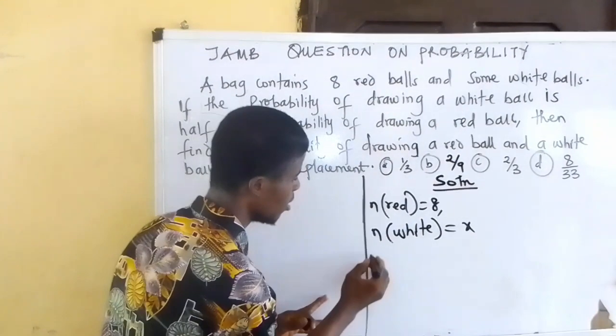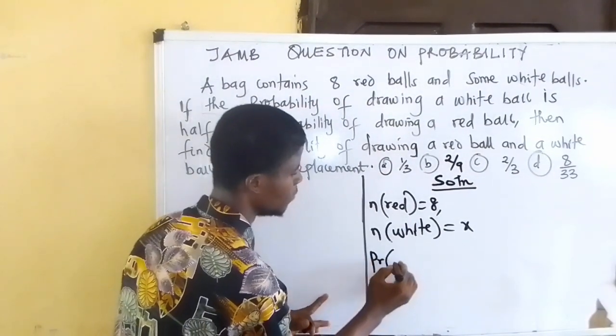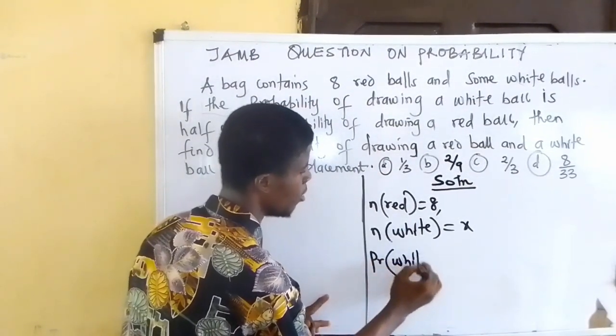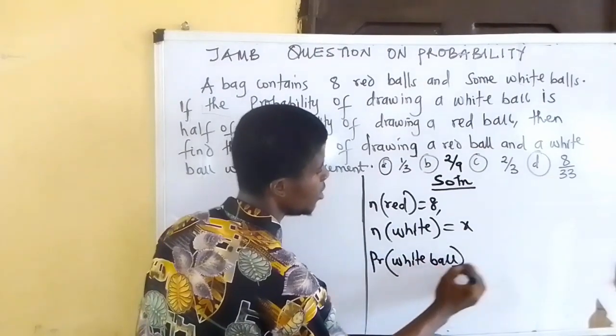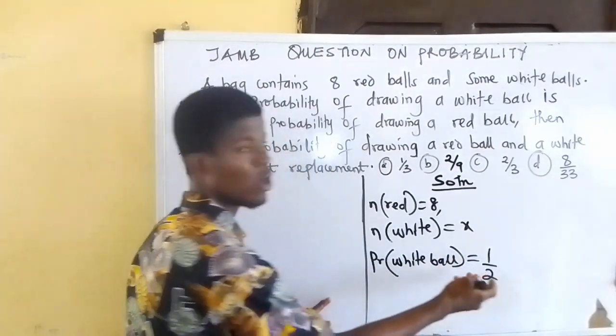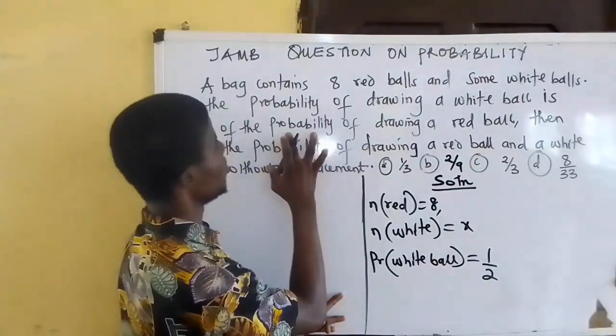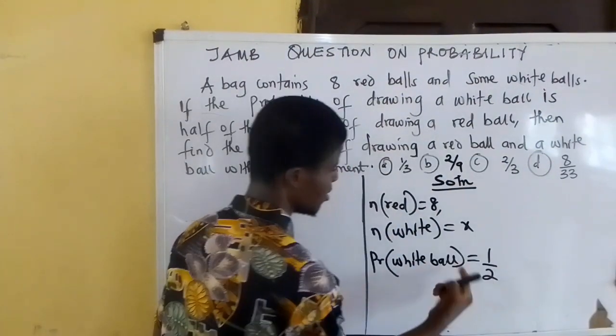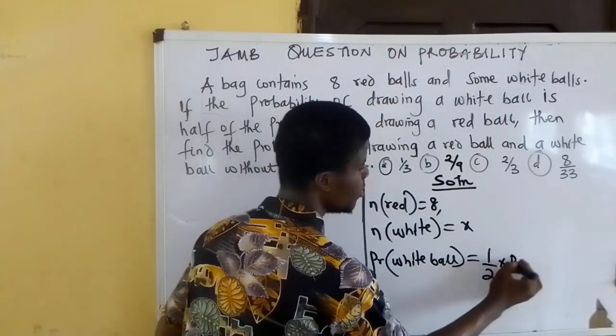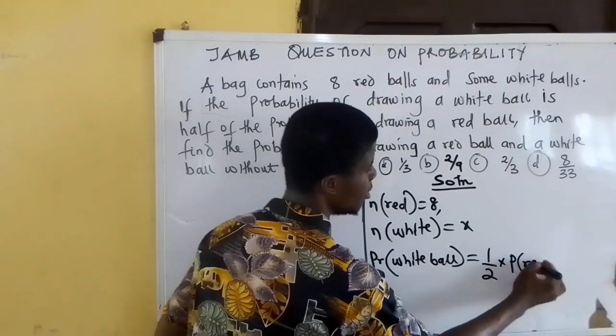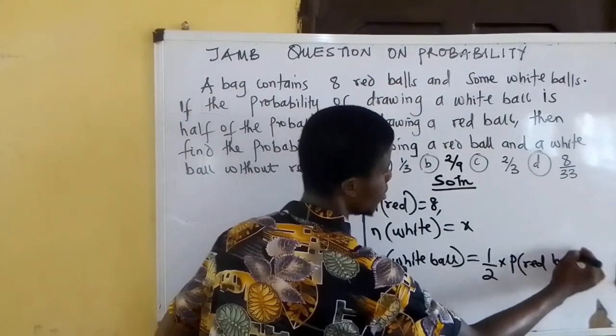What does that mean? Probability of drawing a white ball is equal to 1/2 times the probability of drawing a red ball.